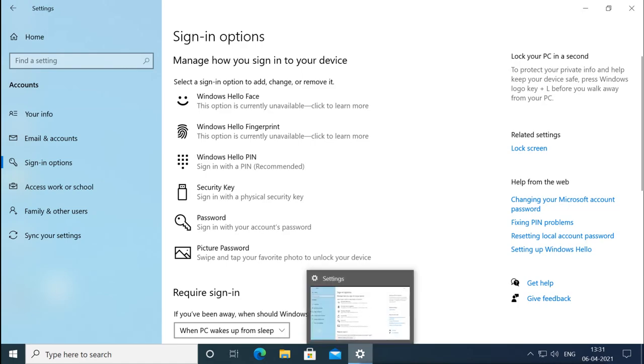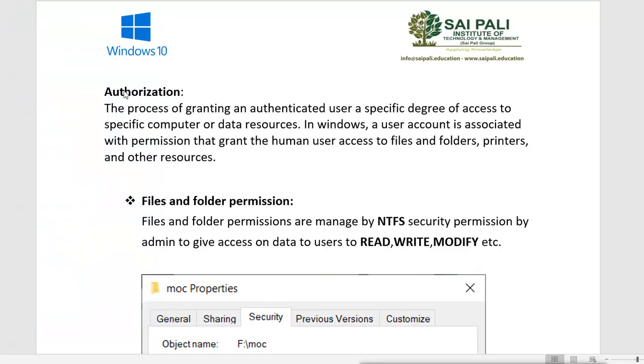Next thing is authorization. Authorization is a process of granting an authenticated user a specific degree of access to specific computer or data resources. In Windows, a user account is associated with the permissions that grant the human user access to files and folders, printers and other resources. So very simple: authentication means identifying the user, and authorization means providing the permission to use the resources of the computer.